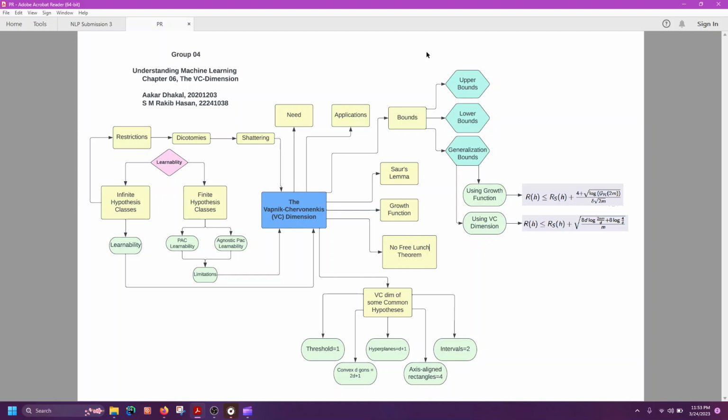For the growth function, it is a function that counts the maximum number of distinct dichotomies that can be generated by a hypothesis class on a set of n points. It can be used to compute the VC dimension.